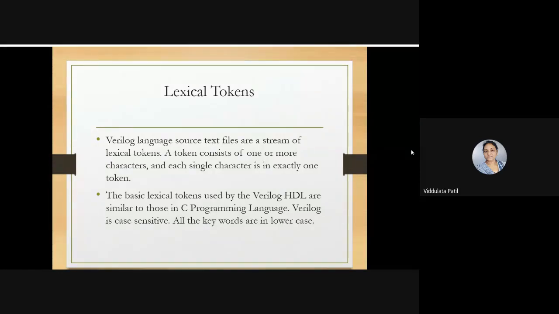Now remember that Verilog is case sensitive. Okay, the VHDL language is not case sensitive. That means you can write any identifier in any case. But Verilog is case sensitive, so you need to remember how you first initialized all the identifiers, and the keywords that you are using should also be in the proper case.